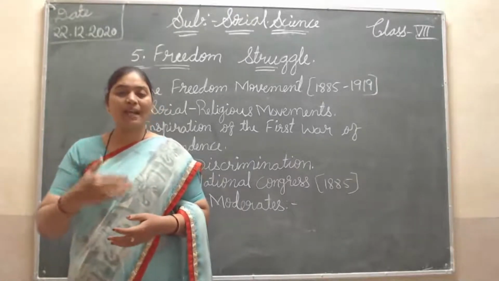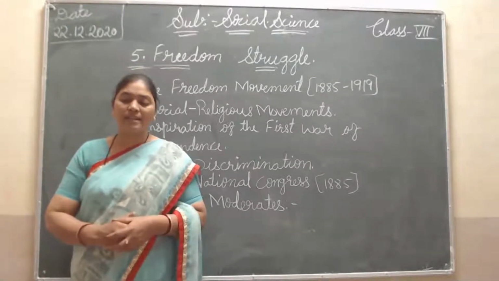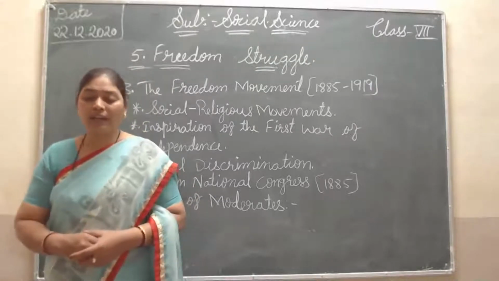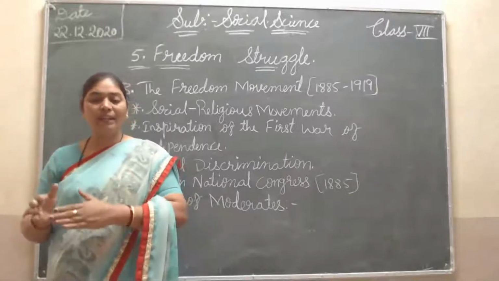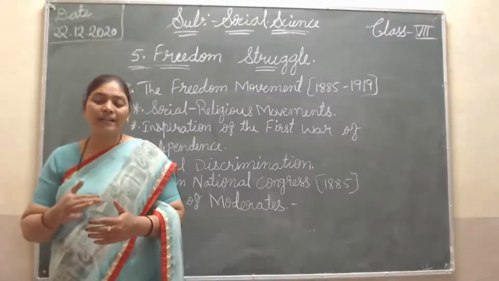When the National Congress began, they were called the moderates. The period between 1885 and 1905 is often considered the age of moderates. From 1885 to 1905, this period is called the moderate age.